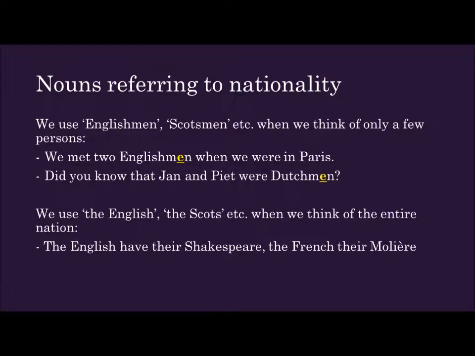We use Englishmen, Scotsmen, etc. when we think of only a few persons. For instance, we met two Englishmen when we were in Paris. We use the English, the Scots, etc. when we think of the entire nation. So we say, the English have their Shakespeare, the French their Molière.